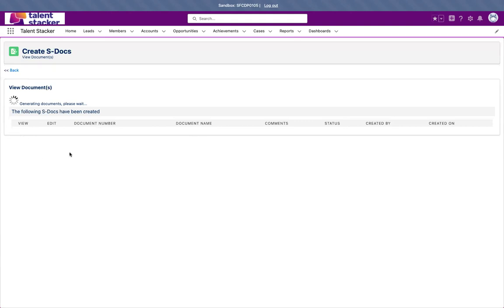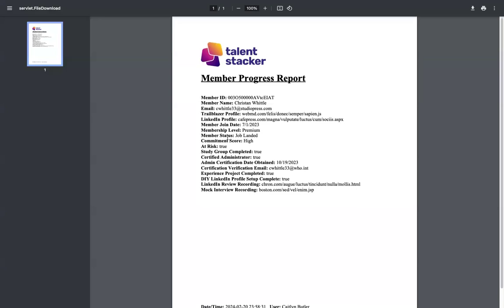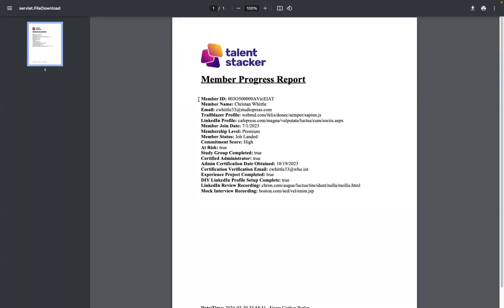All right, and as that document is created, we will have access on a dime to all of the necessary information as a manager of the Talent Stacker program to report to that hiring manager.